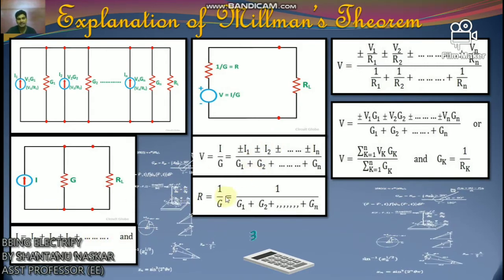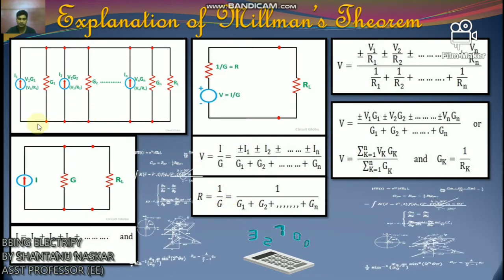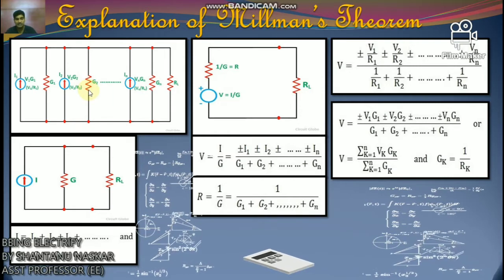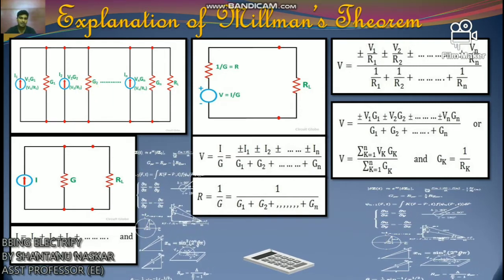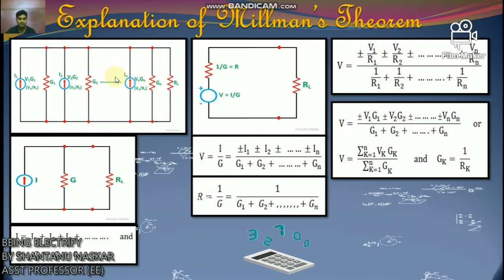Now, assuming a DC network of numerous parallel voltage sources with an internal resistance supplying power to a load resistance RL, as shown in this figure.